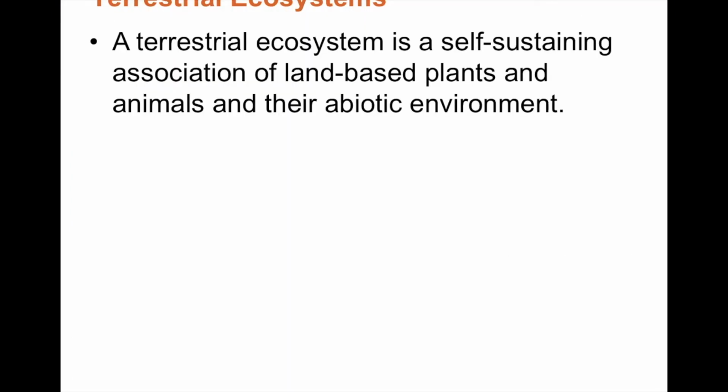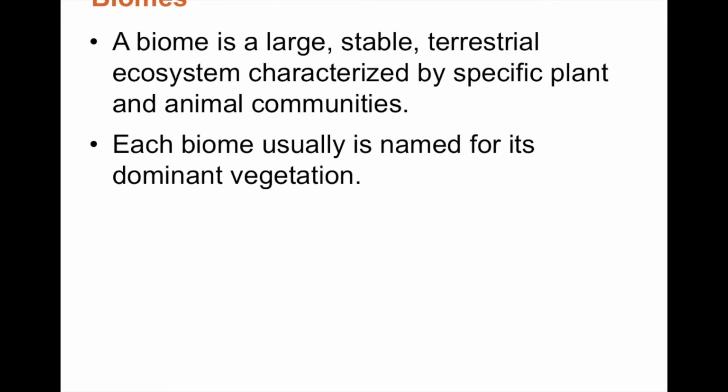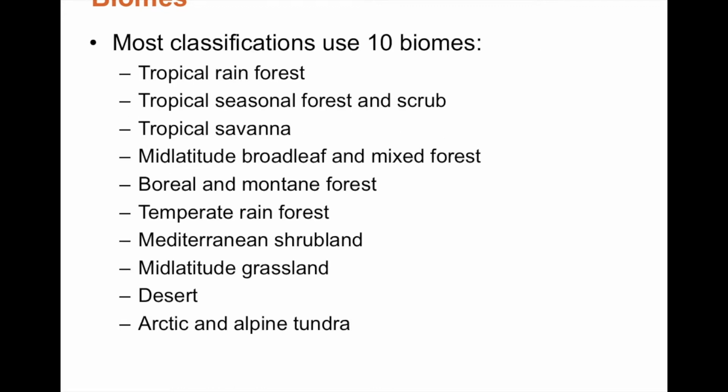Now, a terrestrial ecosystem is a self-sustaining association of land-based plants and animals in their abiotic environment. A biome is a large, stable terrestrial ecosystem characterized by specific plant and animal communities. Each biome usually is named for its dominant vegetation.